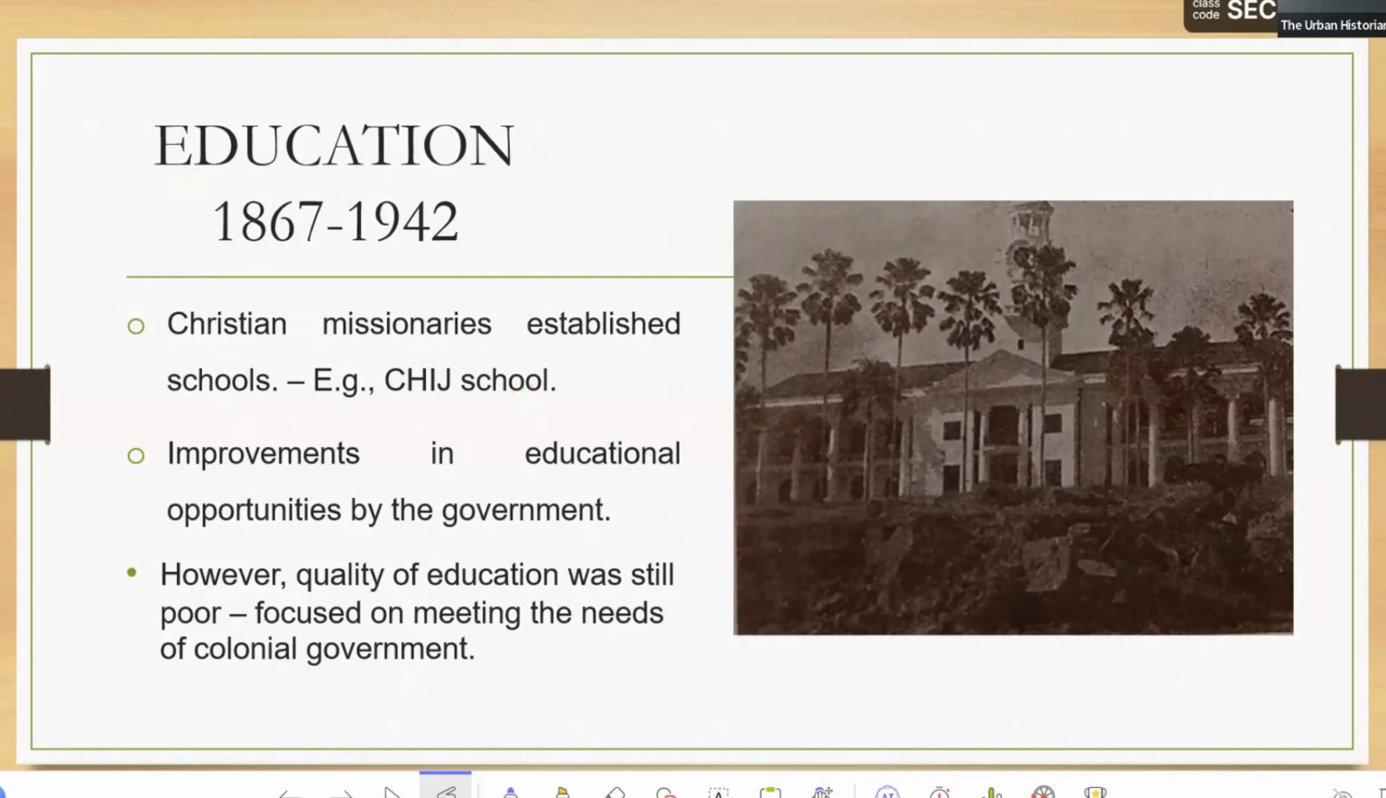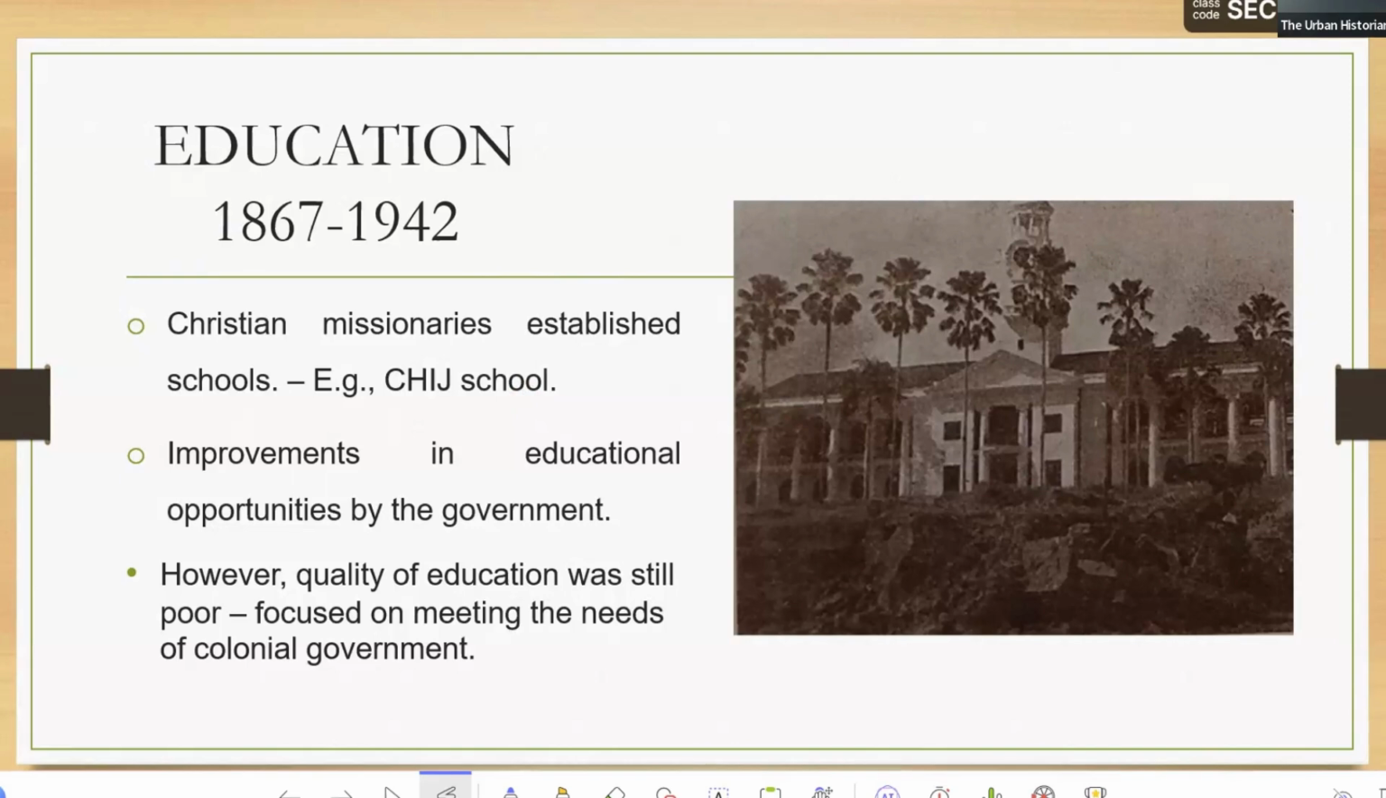Can anyone tell me other schools that you think are set up by Christian missionaries? Yes, Brendan. St. Gabriel's, yes, of course. As long as it's got the word saint there, saint something, it is most likely set up by Christian missionaries already. St. Joseph. St. Joseph is my school. When I was in secondary school, I was in St. Joseph. My brother's school. Then got St. Andrew's, St. Anthony's. So many Christian missionary schools.